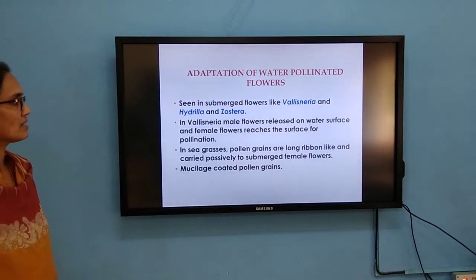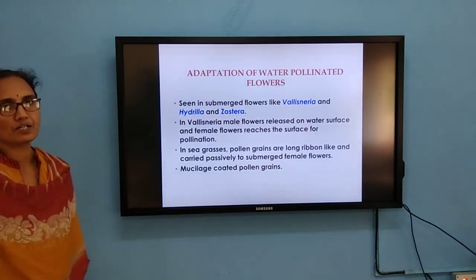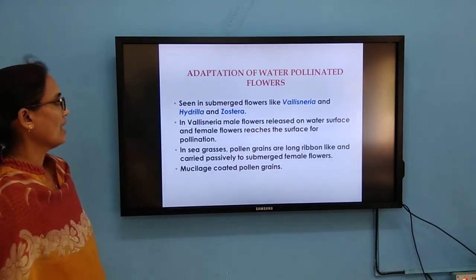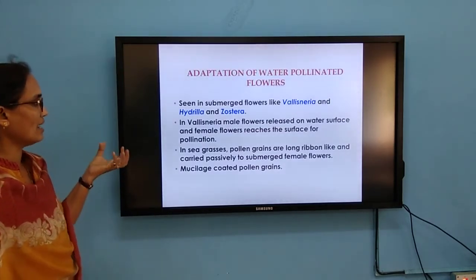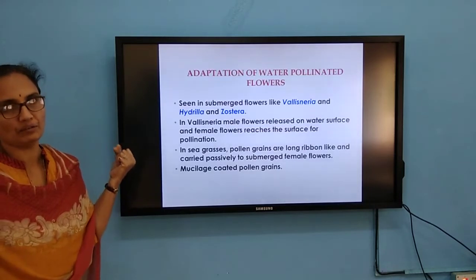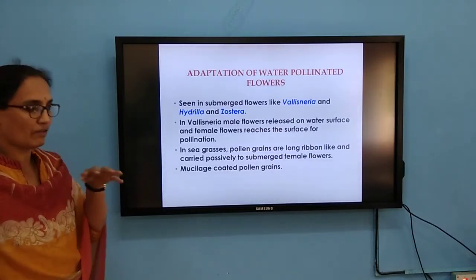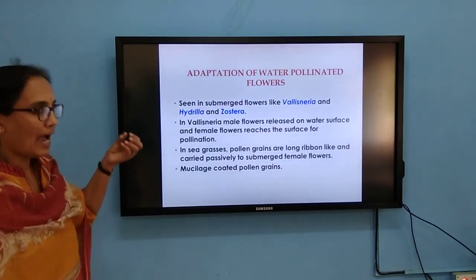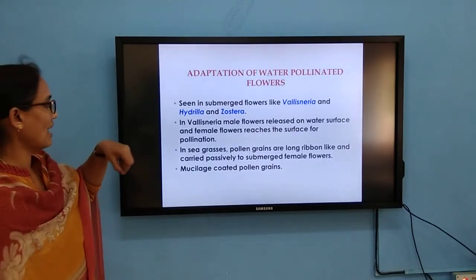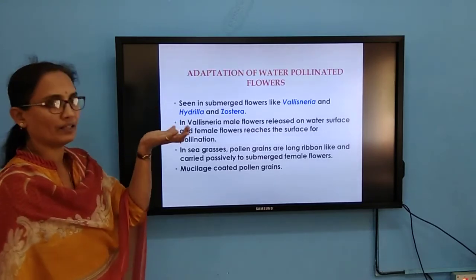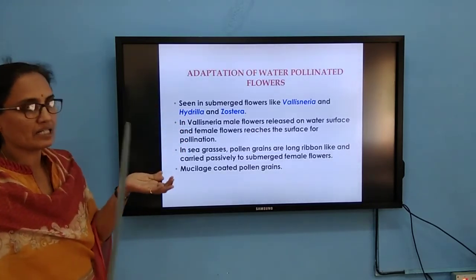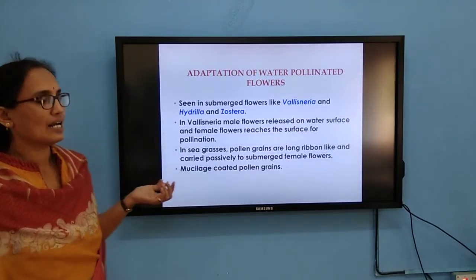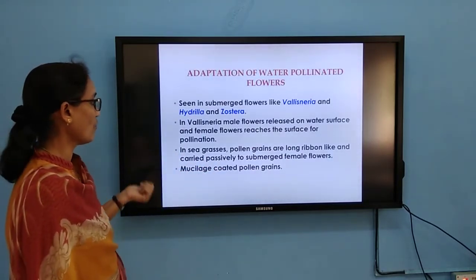Water pollinated flowers. In case of submerged plants like Hydrilla, Vallisneria, Zostera, etc., the male flowers are released from the inflorescence. They float on the surface of the water and move along the water current, and the female flowers have a long stalk and float on the surface of the water. Whenever the male flower comes in contact with the female, there is transfer of pollen grains.